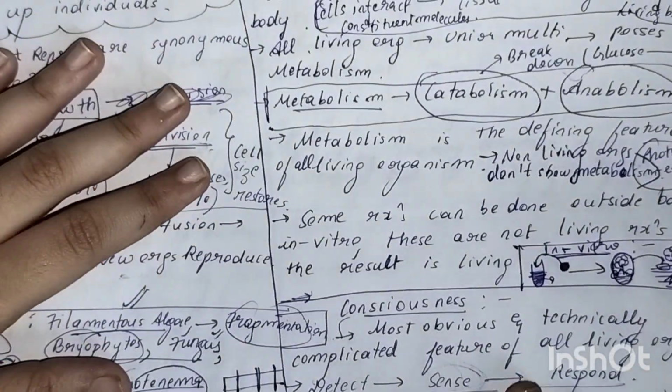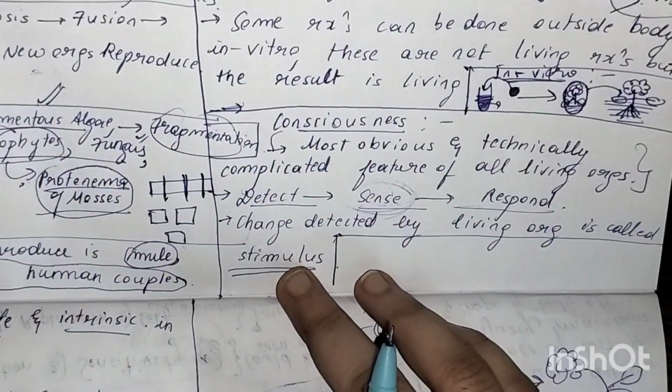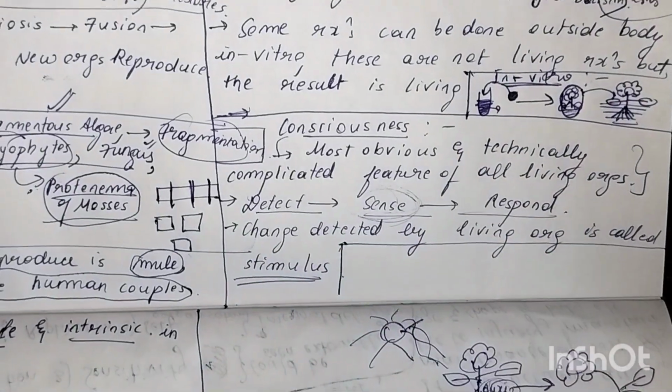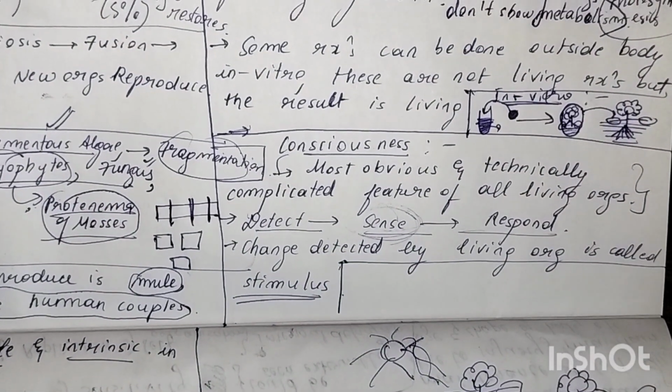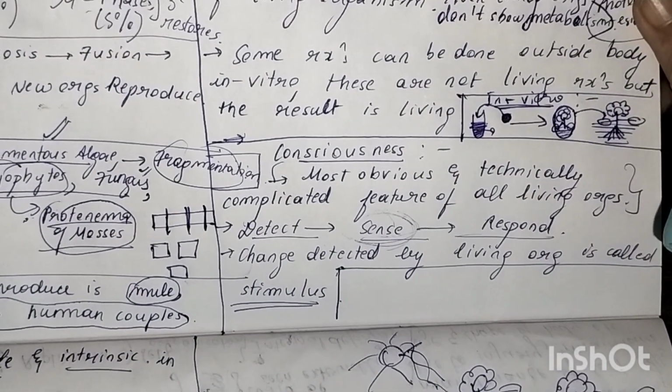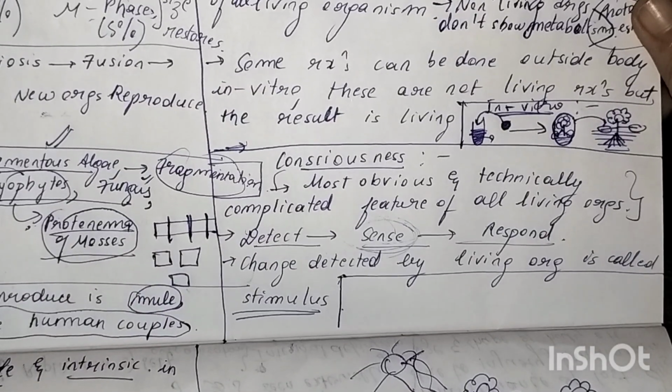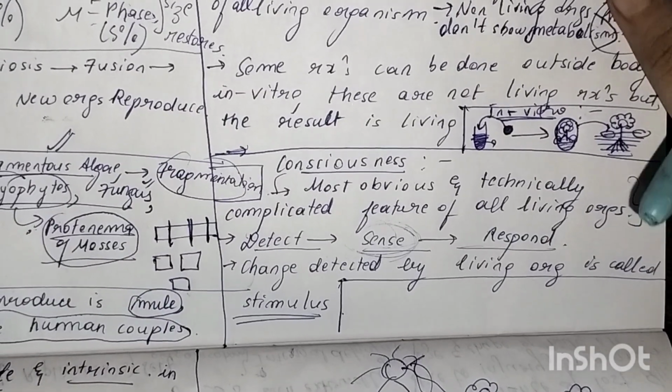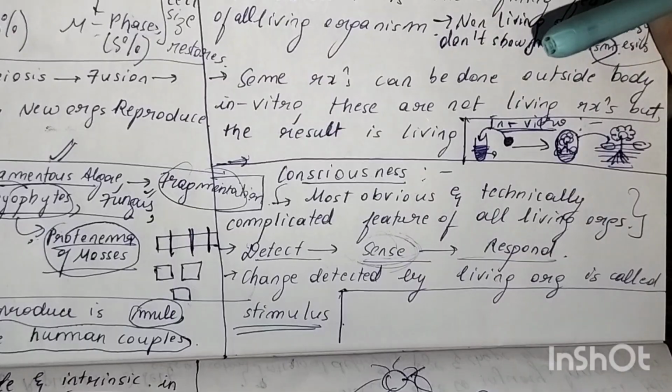Then you see here, change detected by a living organism is called a stimulus. Whatever change it is detecting, the plant is also a living organism, no? So whatever change it is detecting and responding to, that is called a stimulus. Are you getting the point here? So let's move on then.